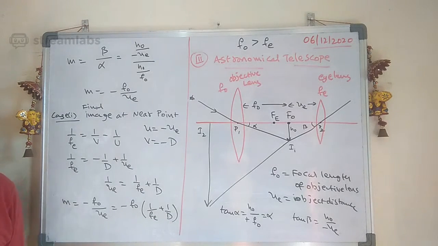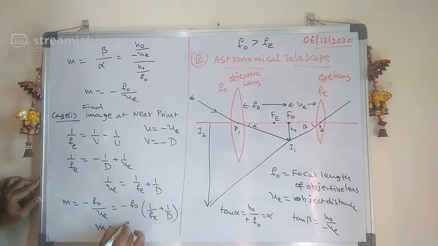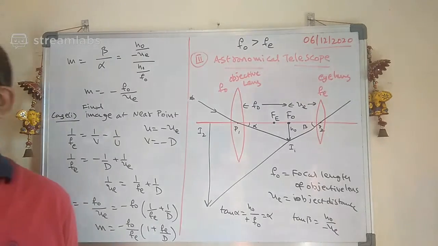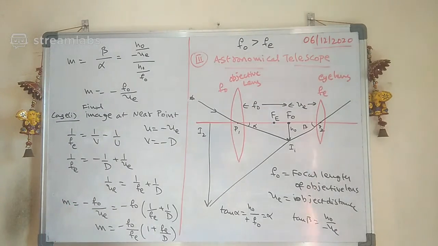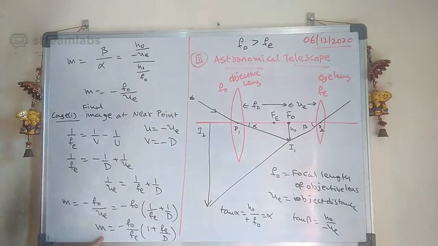Okay, now let us bring the Fe out. So what is the magnification then? Minus F0 by Fe multiplied by 1 plus Fe by D. What is the magnification here? Magnification is equal to F0 by Fe into 1 plus Fe by D.